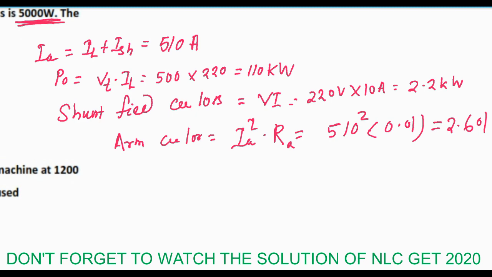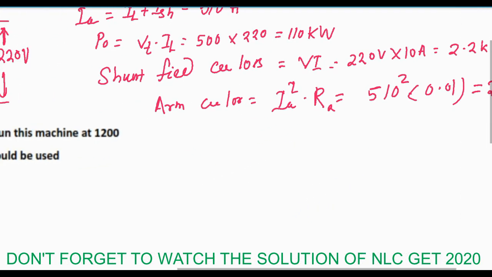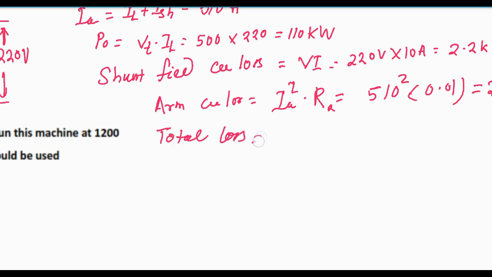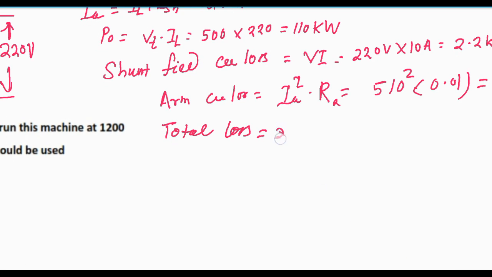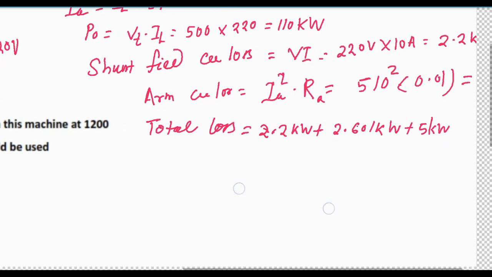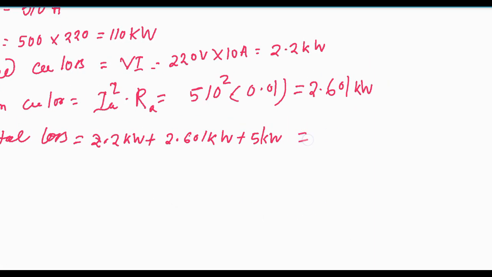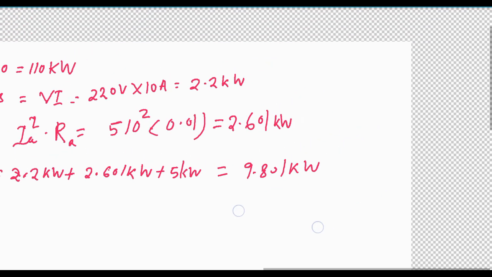So now the stray loss is also given here, 5000 watt. So total loss we are getting: the shunt field loss is 2.2 kilowatt plus the armature copper loss plus stray loss. So total loss will be 9.801 kilowatt.